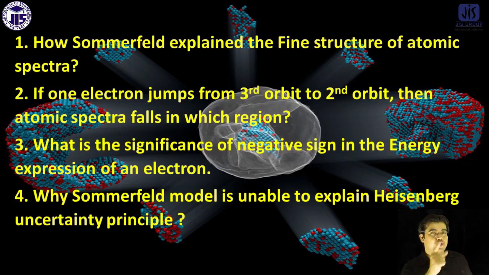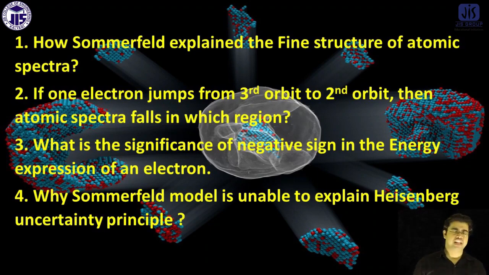Now come to the fourth question. Why was Sommerfeld unable to explain the Heisenberg uncertainty principle? That is very, very important. Just think. It will be possible to explain the Heisenberg uncertainty principle only when we consider the electron as having wave character also.